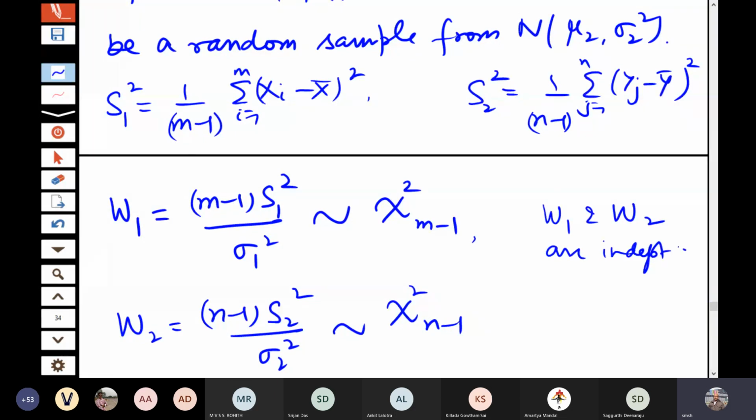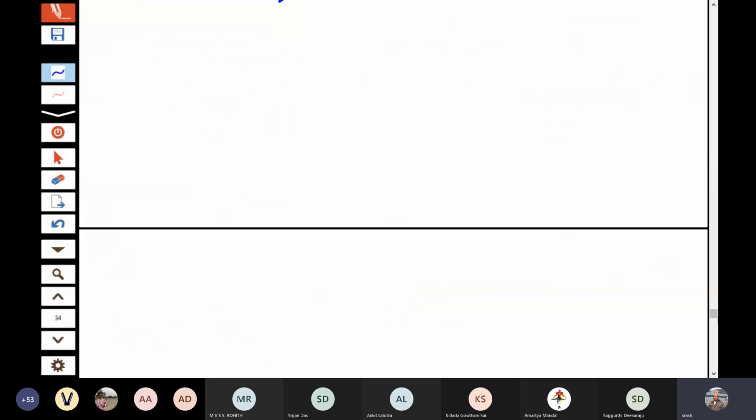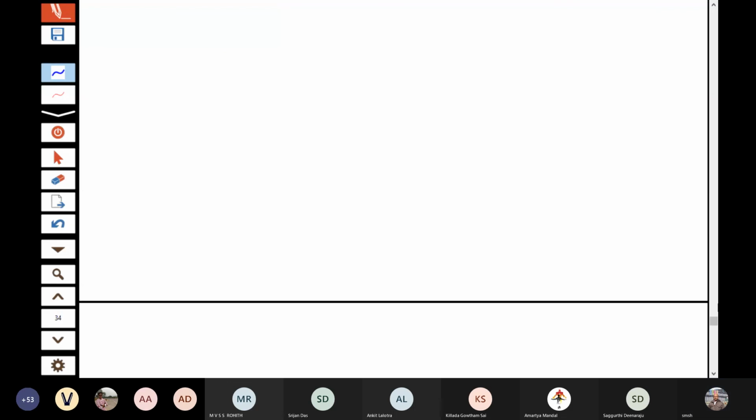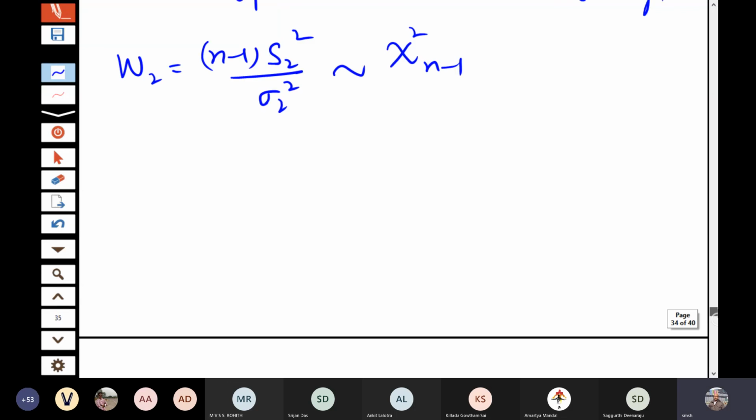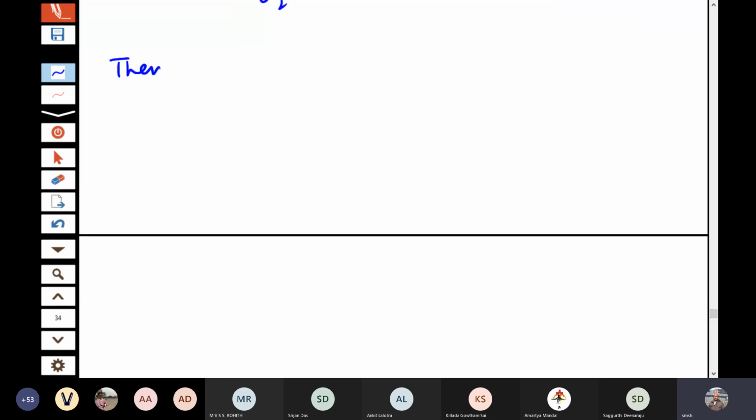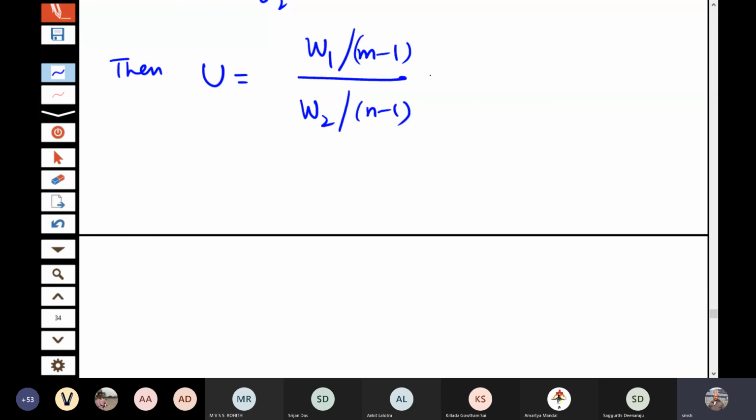So you can construct an f variable from here by dividing by the degrees of freedom respectively. Then you will have W1 divided by m minus 1 divided by W2 divided by n minus 1. What is that equal to?